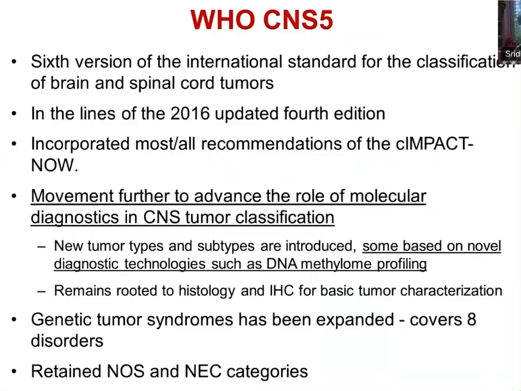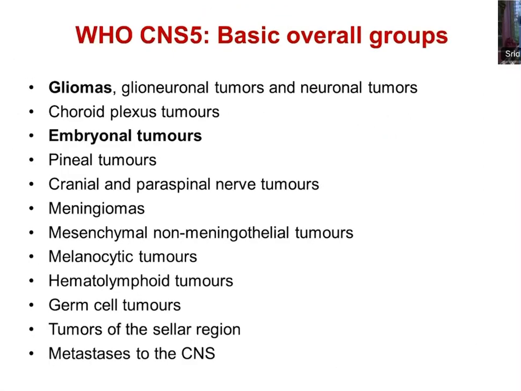A few things about the current classification. It is in the lines of 2016, the updated version of it, and it has incorporated all the recommendations by cIMPACT-NOW. In this classification there is a movement towards incorporating molecular features into CNS classification. There are new chapters on genetic tumor syndromes. The NOS and NEC categories have been retained. I hope you know what NOS and NEC are; probably in the case-based discussion we can elaborate further on that. So these are the basic overall groups of tumors in the current classification.